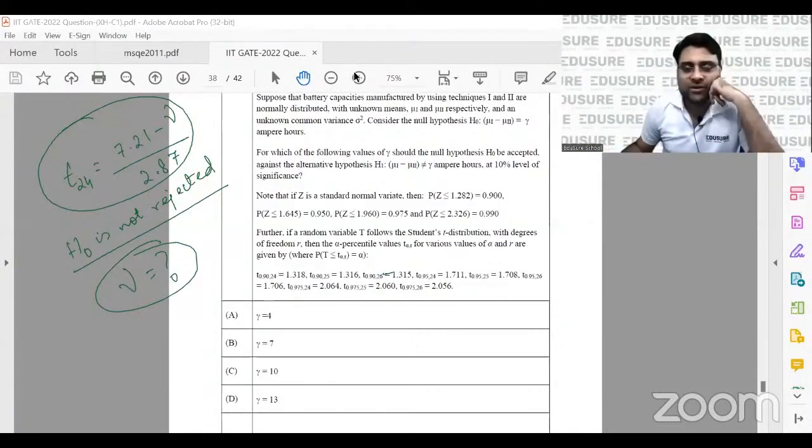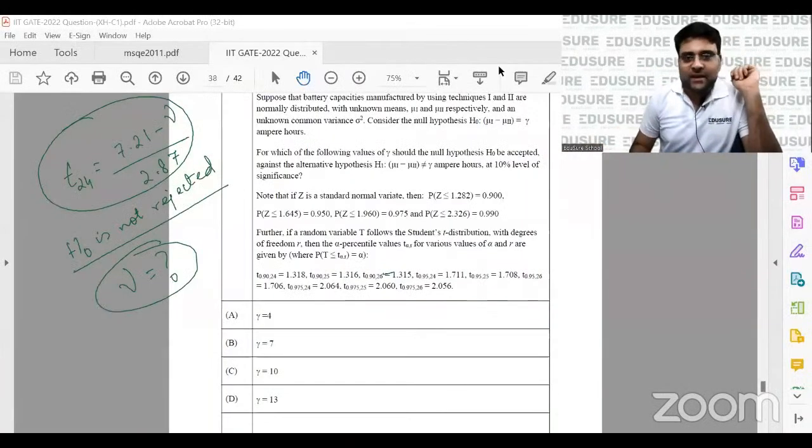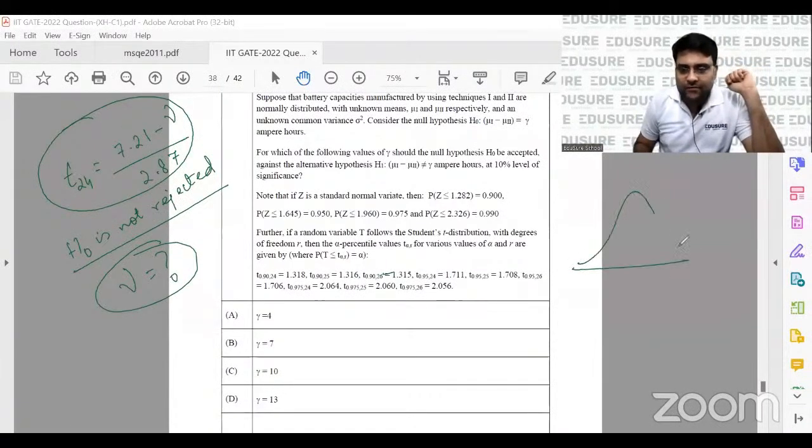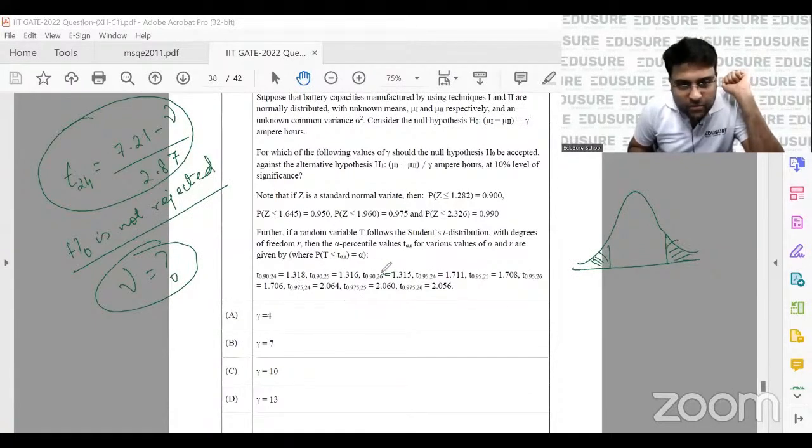Okay, make an attempt and put your answer in the chat box. Do it. Because basically what we need to see is the T24 two-tailed test, 5% here, 5% here. So T24 at 0.95 is 1.711 to minus 1.711.